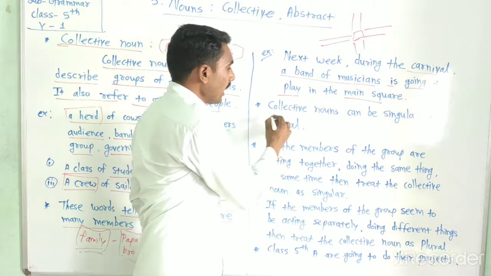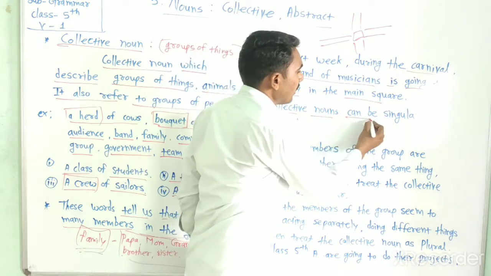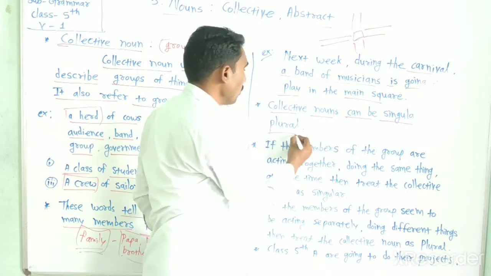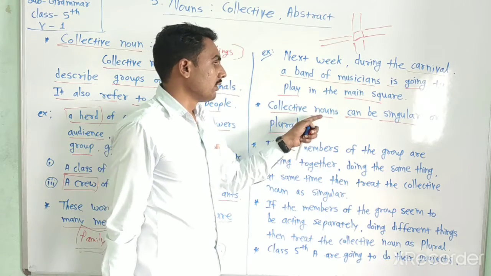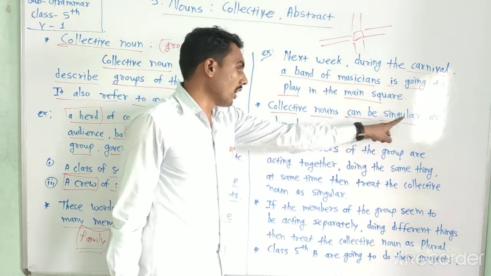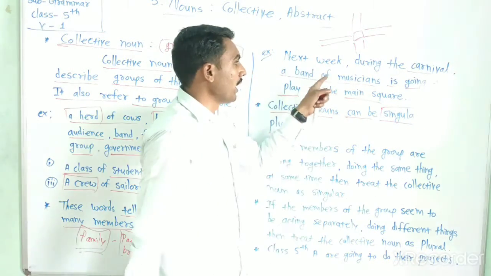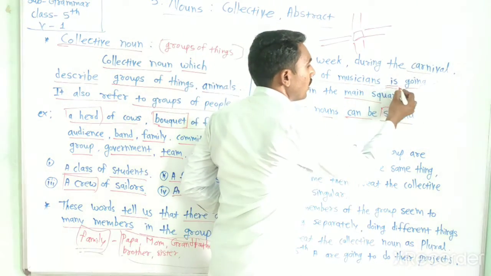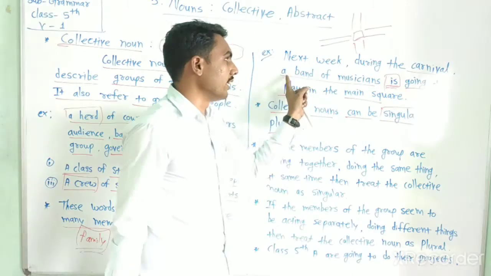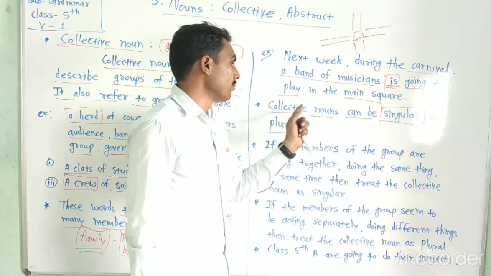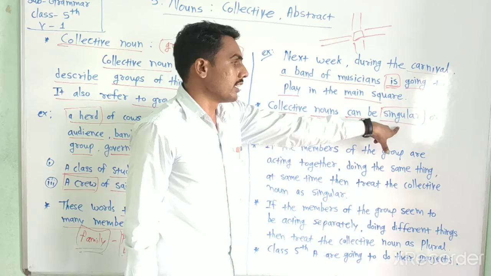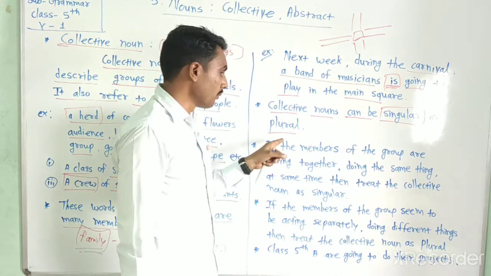Now, collective nouns can be singular or plural. Look here, a band of musicians is. The word is shows that it is a singular noun. Sometimes collective nouns are used as singular and sometimes as plural.